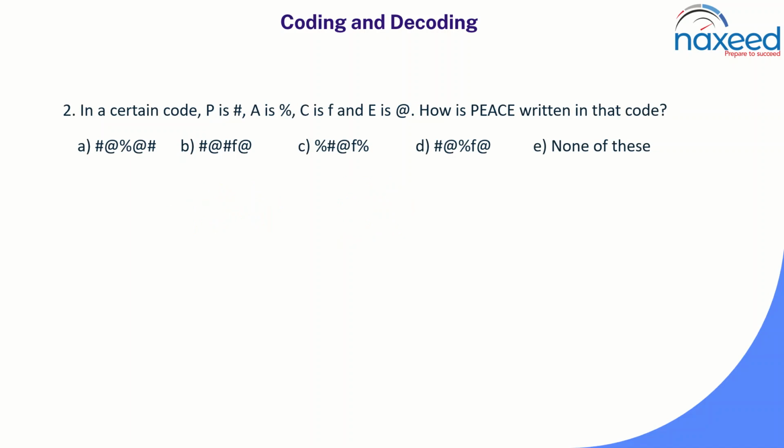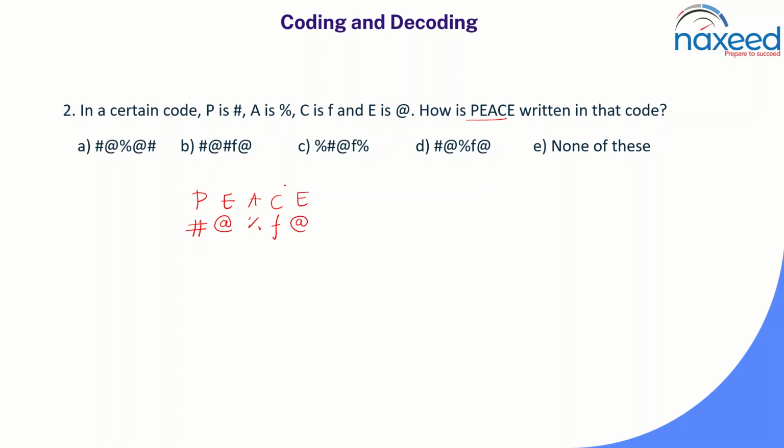Next, in a certain code, P is coded as hashtag, A as percentage, C as small letter f, and E as the @ symbol. How is the word peace written in that code? Here there is no need to find a code for each letter in the word peace. They have already given it, but we will arrange it. P is coded as hashtag, E is coded as at the rate, A is coded as percentage, next C is coded as small letter f, and again the last letter E is coded as at the rate.